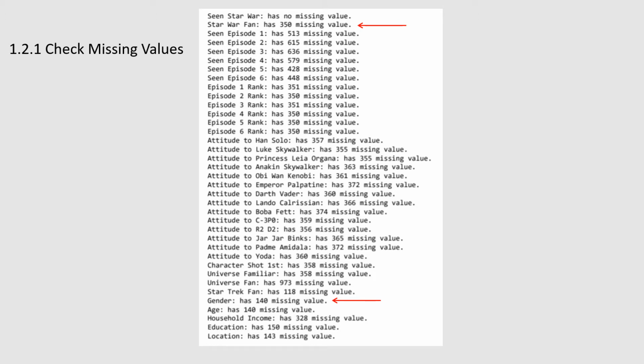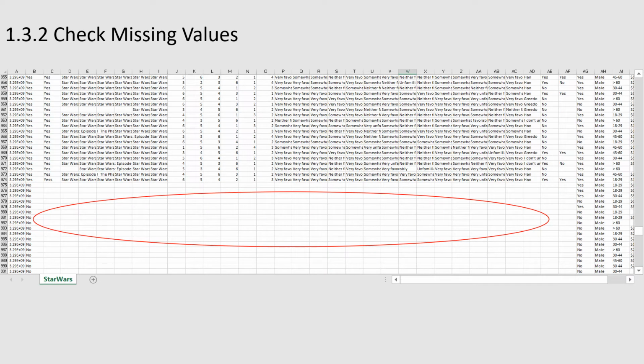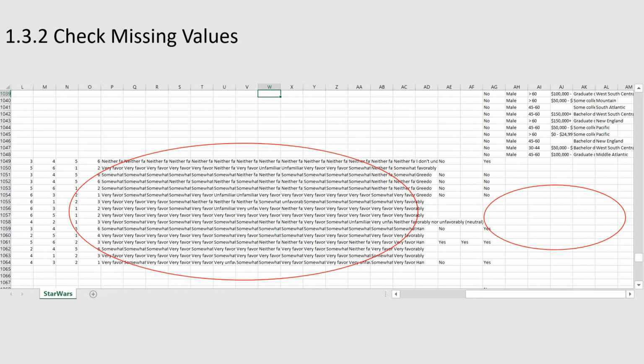There are 350 rows with most of the movie-related values missing, and 140 rows with demographic values missing. These rows have very limited value and are removed. Although there are 16 rows with no demographic values but with movie-related values, they only occupy less than 2% of the total data, so I presume dropping them will not affect the whole distribution.